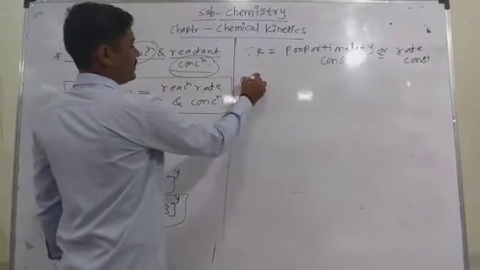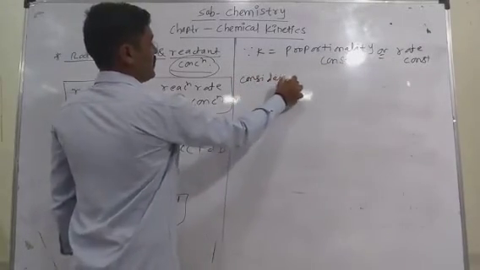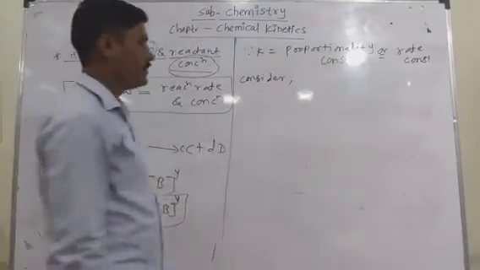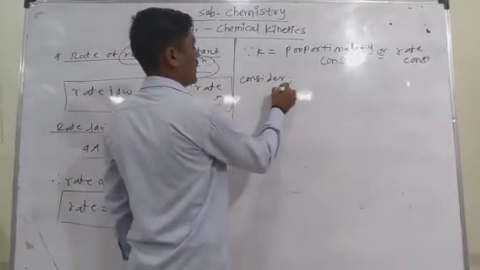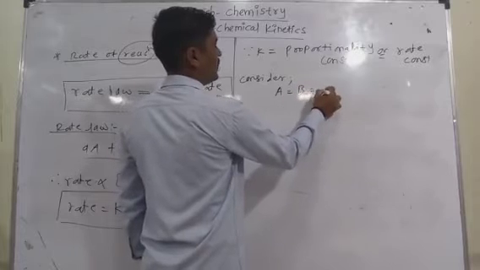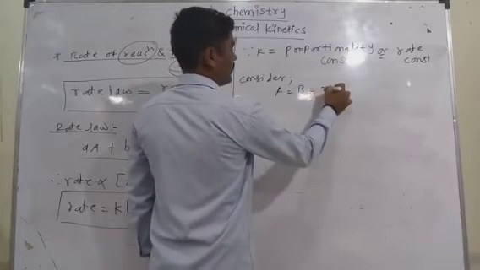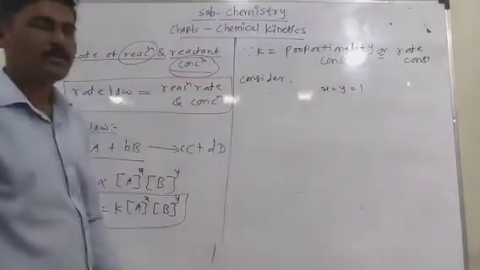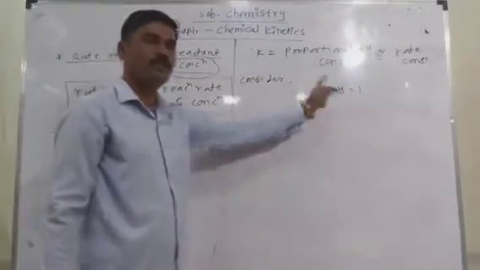Consider the molar concentrations of A and B are unity, meaning x equals y equals 1. The simple powers of the concentrations of A and B are equal to unity.